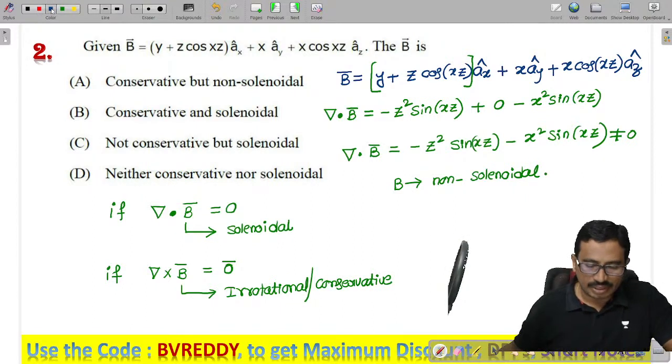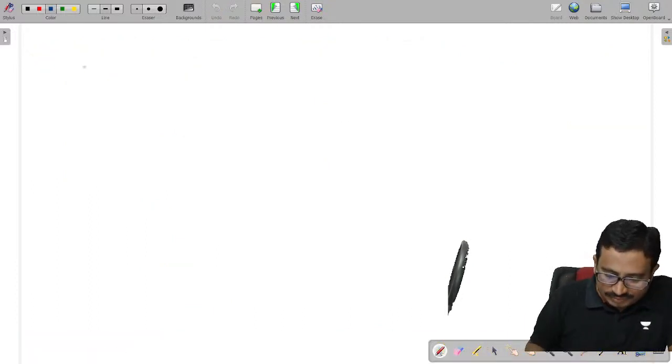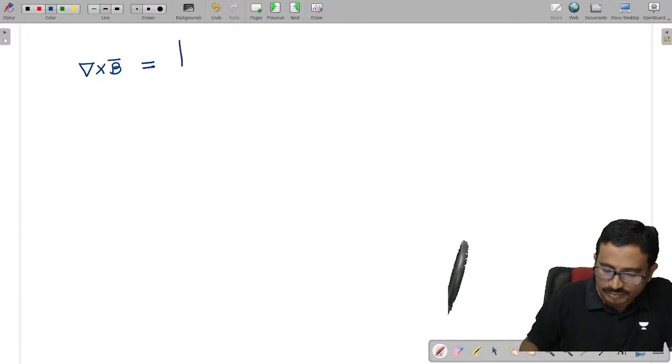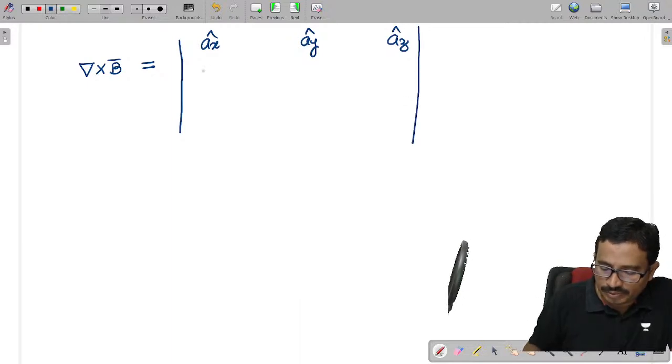So let us find the curl also. How can we find the curl of a vector? By using the determinant method. Now tell me, del cross b: the first row is the unit vectors ax, ay, az, then del, that is dou by dou x, dou by dou y and dou by dou z.